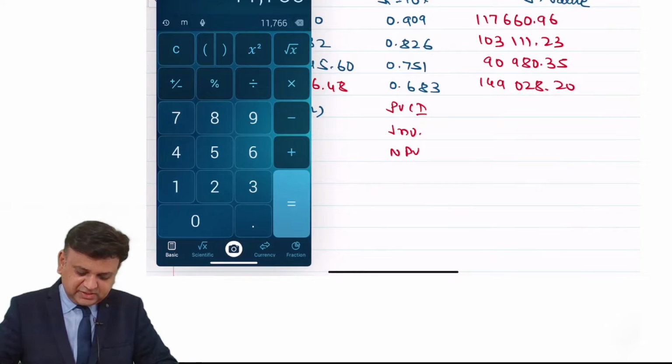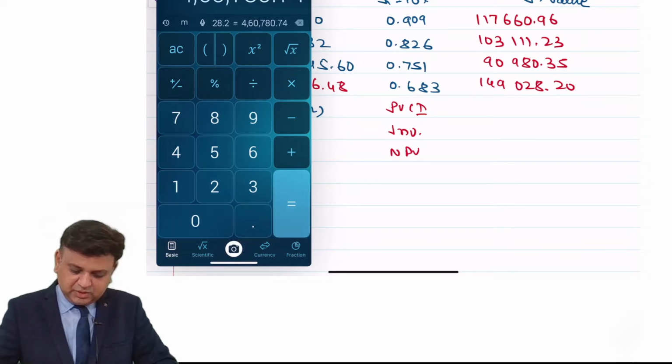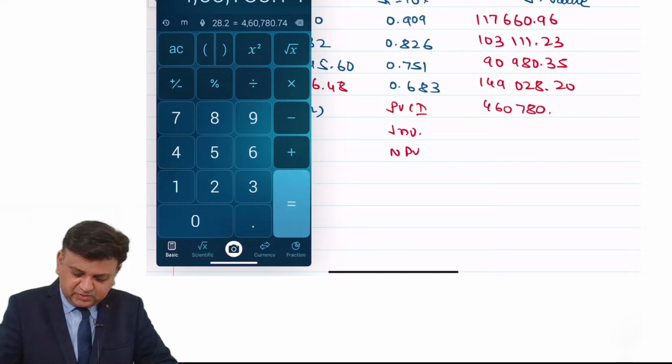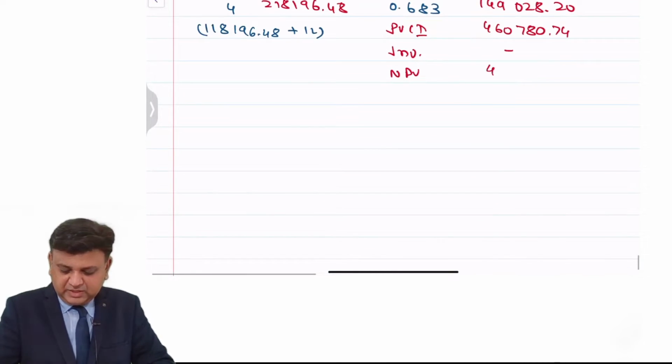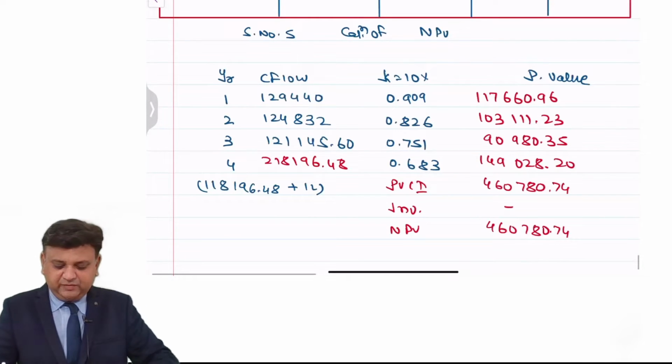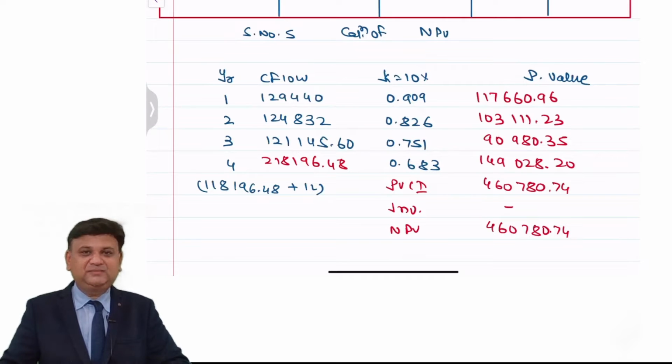So 117,660.96 plus 1,03,111.23 plus 90,980.35 plus 149,028.20. So it is 460,780.74. Investment is 0, and this is the NPV for our first option, that if at all we continue with the existing machinery.